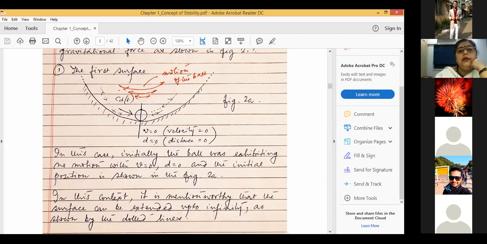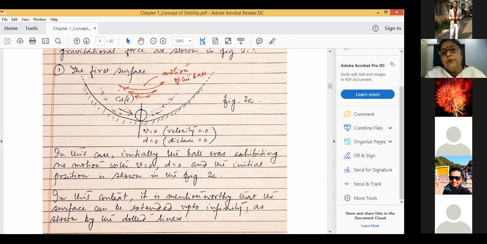where velocity and displacement were 0, and it will start executing a motion, and the motion will be a damped one because of the presence of the friction. Just we have given a push to the ball, and after that we have removed that disturbing force, right?